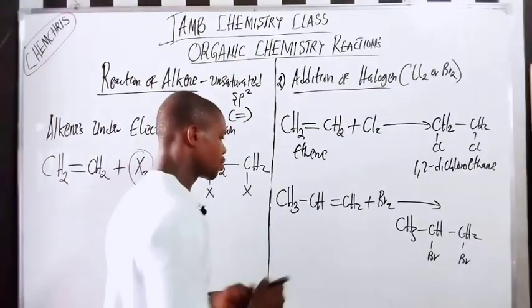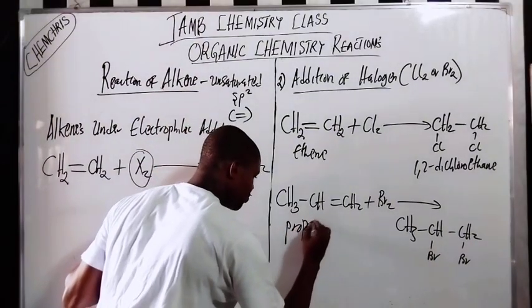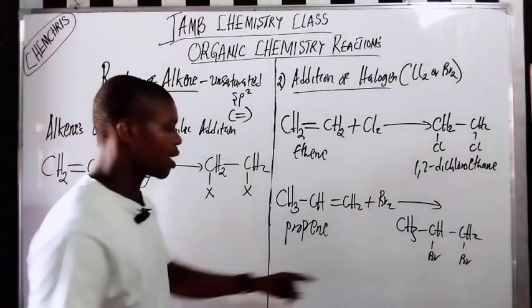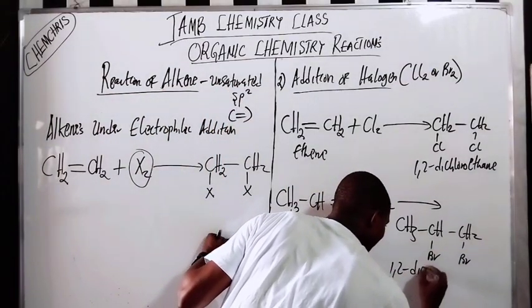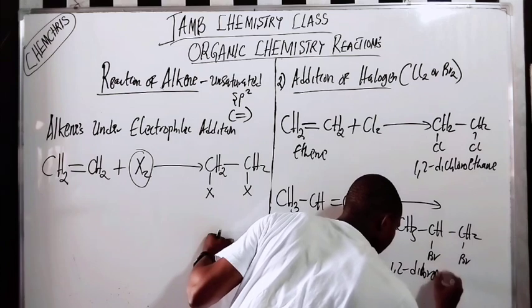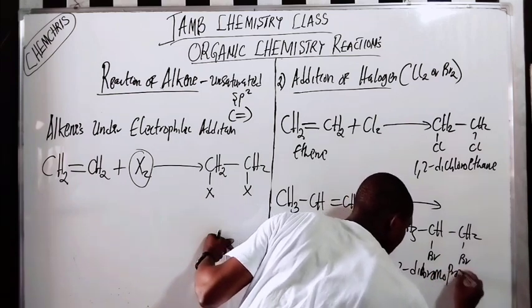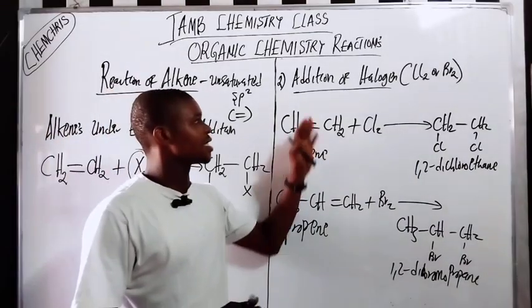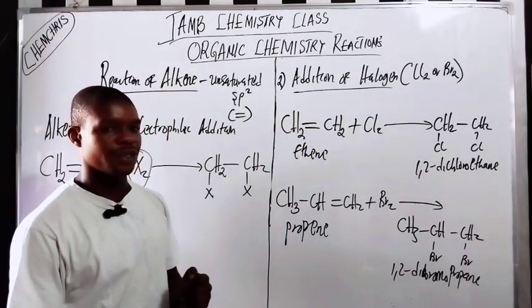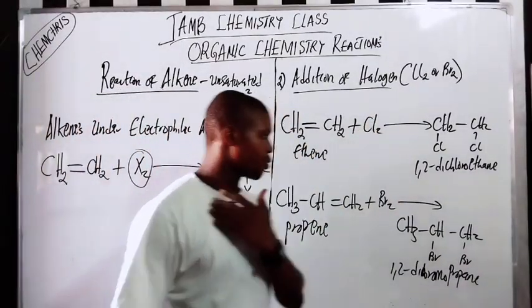The name of this one is propene, and the name of the product is 1,2-dibromopropane. Do you understand? So that is called the addition of halogens, which can either be chlorine or bromine.